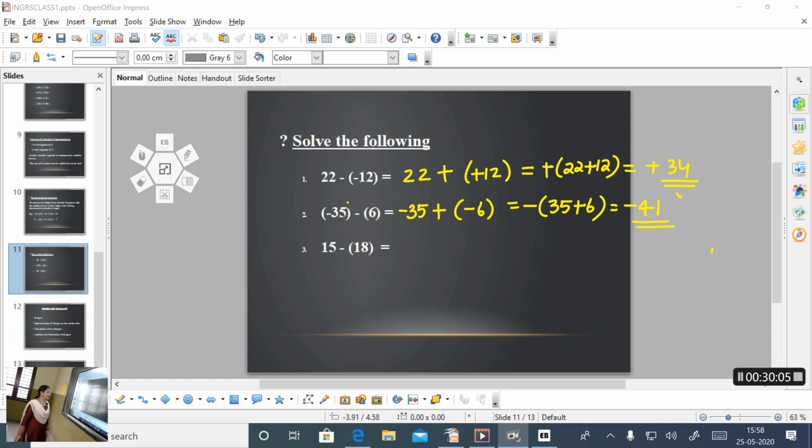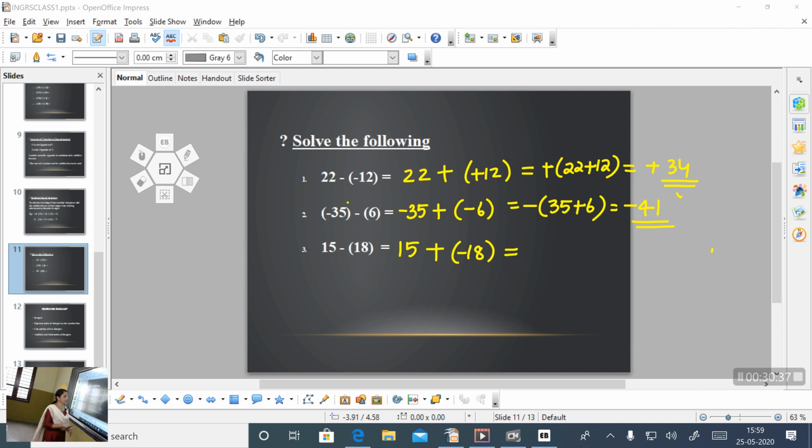Then one more question, 15 minus 18. First write the first number itself, that is 15. This subtraction is converted to addition by taking the additive inverse of the number being subtracted. That is, 18 is subtracted from 15, so take the additive inverse of this positive 18, that is negative 18. This is our third case for addition, one is positive and one is negative.